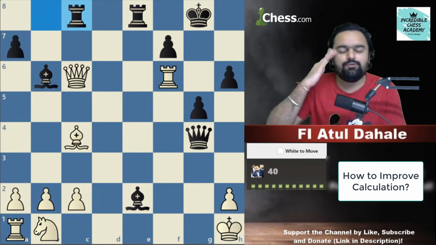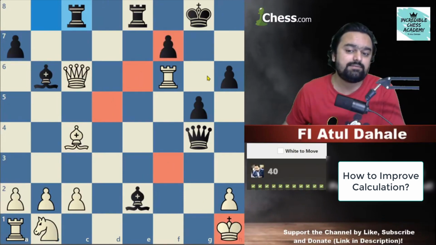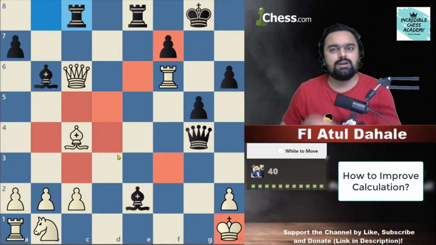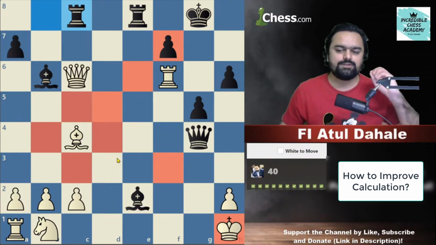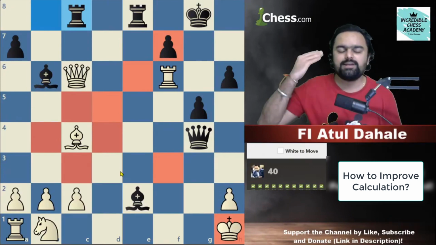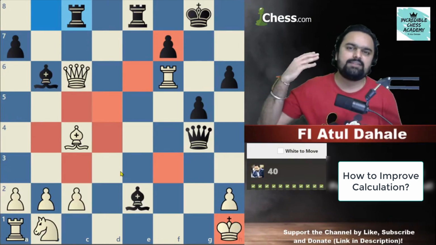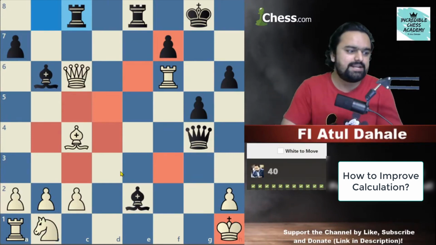You should know all the squares on the chessboard. Like blindfolded, even if you are blindfolded, you should remember the chessboard. Like this is h1 square, this is f3 square, this is d5 square, this is e6, f7, all these squares. Or let's suppose c3, b4, c5, d4, you click on anything and you will get to know about the square. So first of all you should know the squares properly. If you know the squares, then you can think about the squares blindly. If you can think about the squares blindly, then you can calculate better. That is more important.